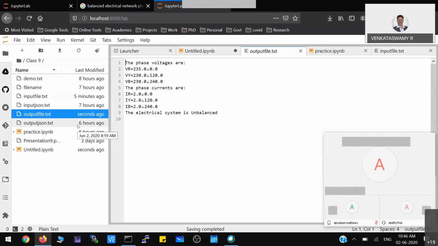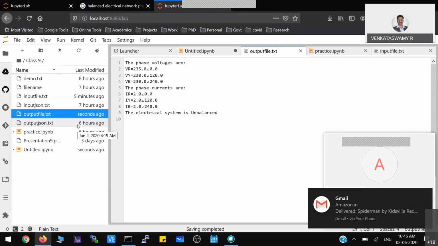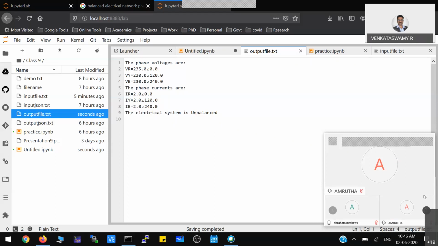So in today's session, what we learned is how to read content from the text file, and how to parse the content from that particular text file. Okay, and also how to write content to another text file, and how to write some formatted content to that particular text file also we have seen.